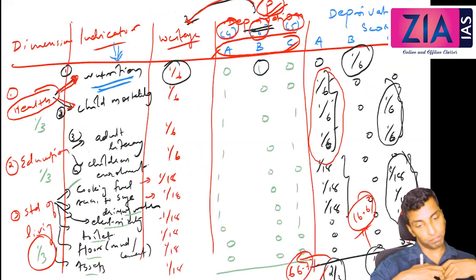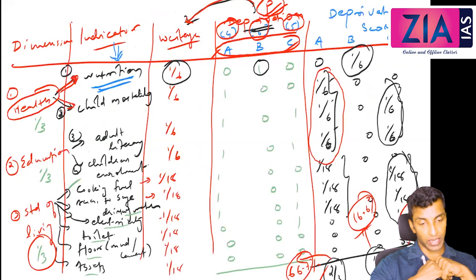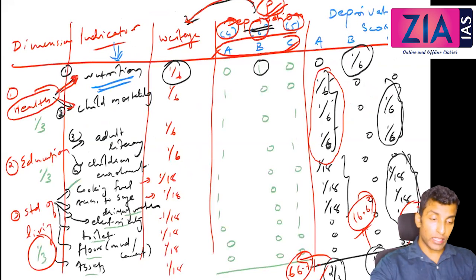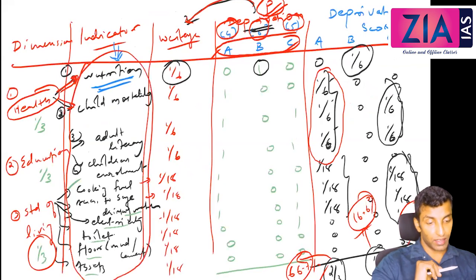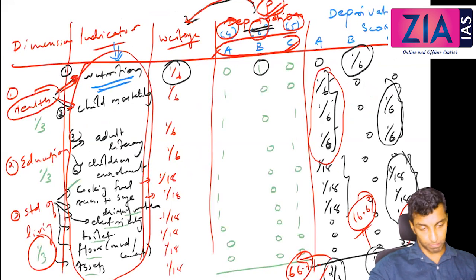You don't want to break your head in the calculation. I've just shown you how it is calculated. It is very complex. And towards the end, what I've told you is that all these 10 value judgments are there. That is the reason why calculating MPI is actually a big problem. Otherwise, MPI is the best measure to understand poverty.